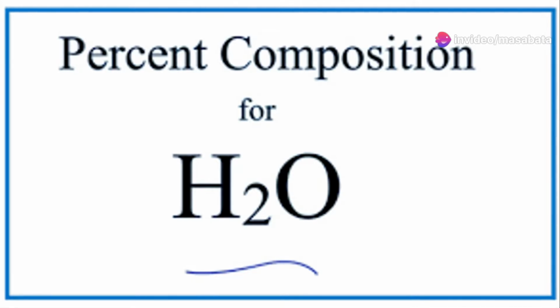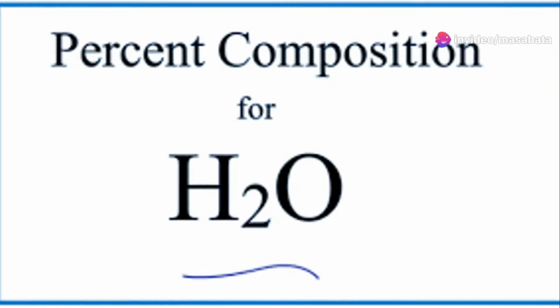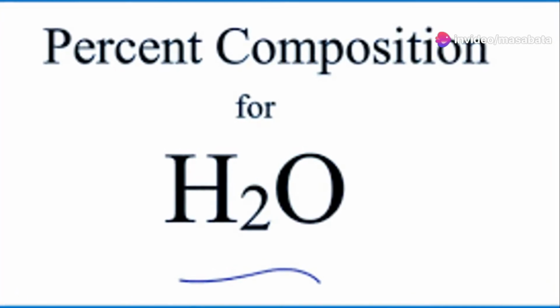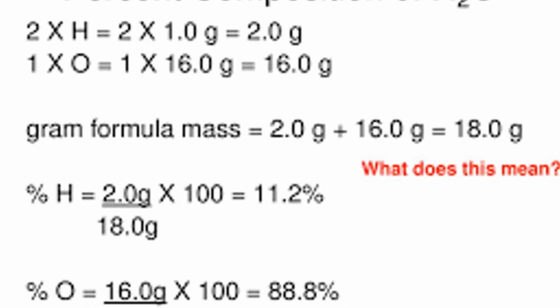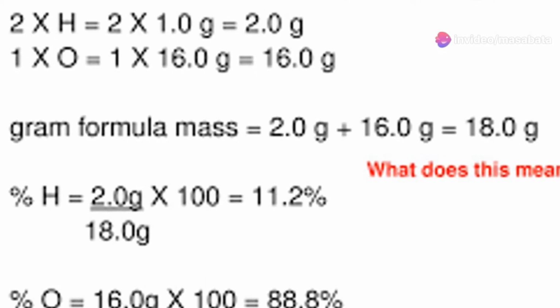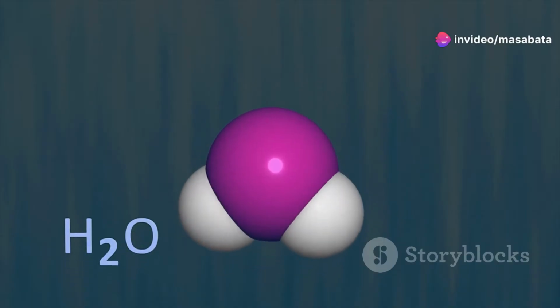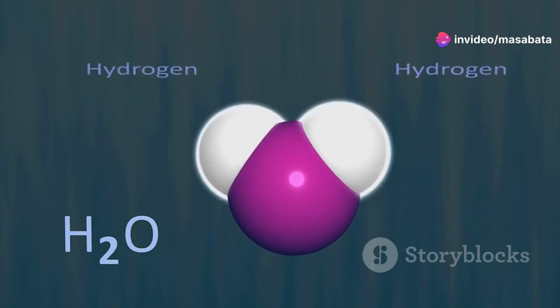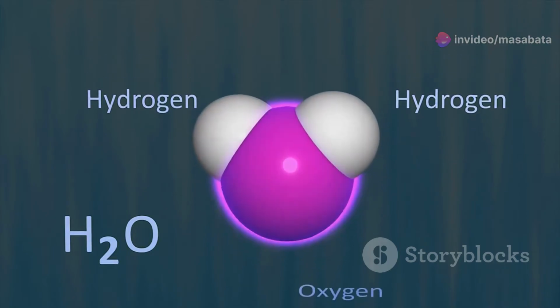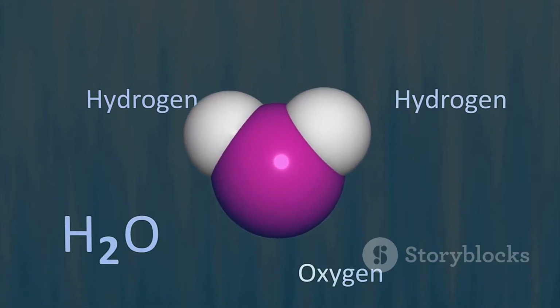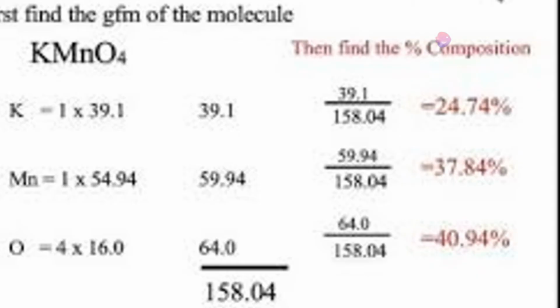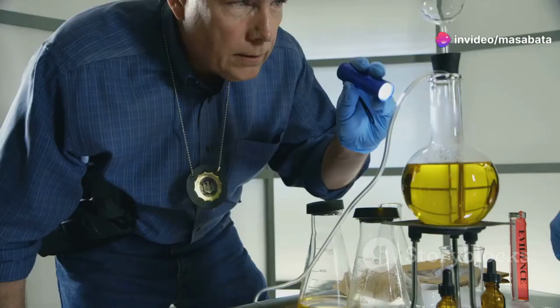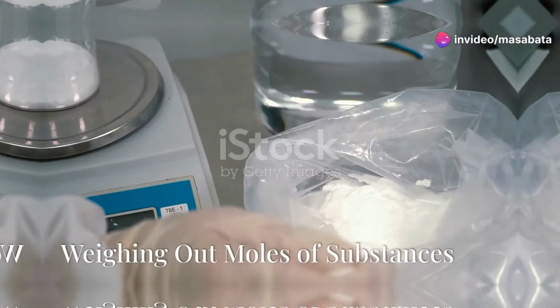For example, water, H2O, is made up of 2 hydrogen atoms and 1 oxygen atom. The percent composition by mass of water is hydrogen, H, 11.19%, oxygen, O, 88.81%. This means that in 100 grams of water, 11.19 grams are hydrogen and 88.81 grams are oxygen. Percent composition by mass is important because it helps us to identify and characterize different substances. It's like a chemical fingerprint.